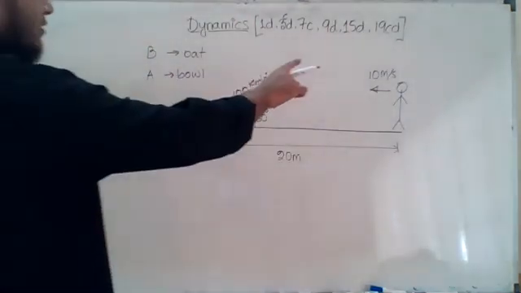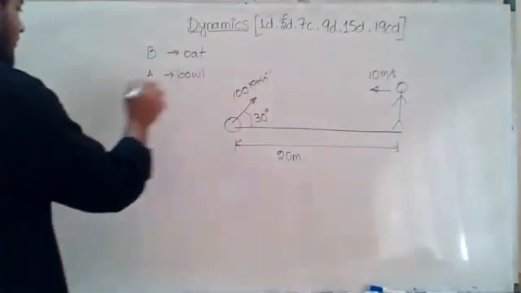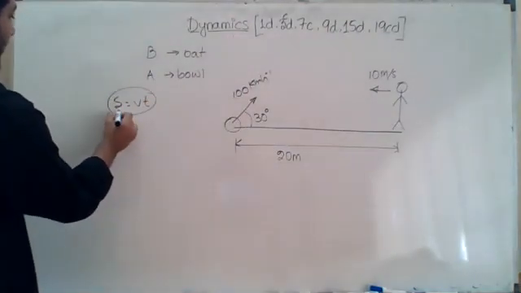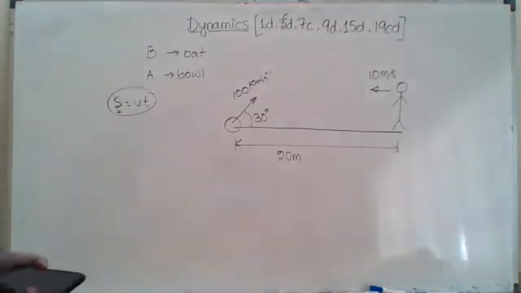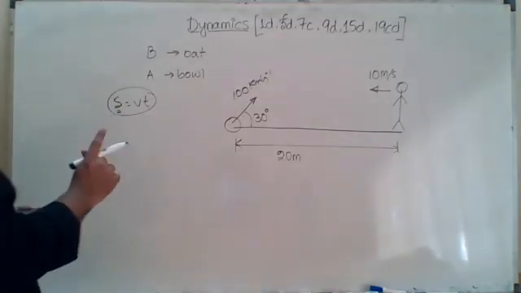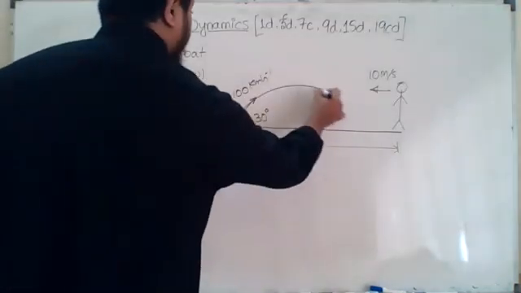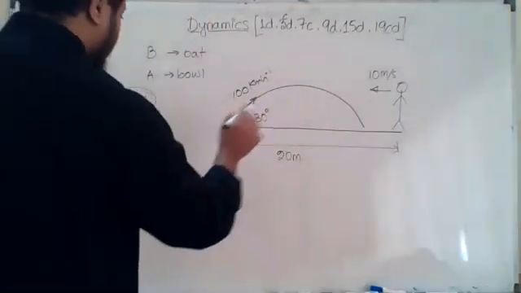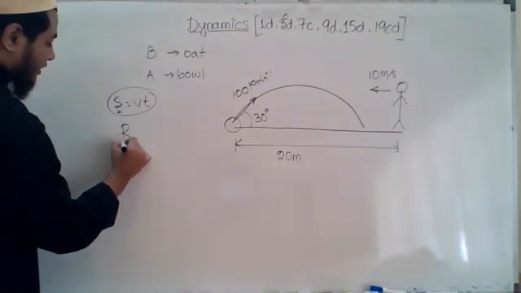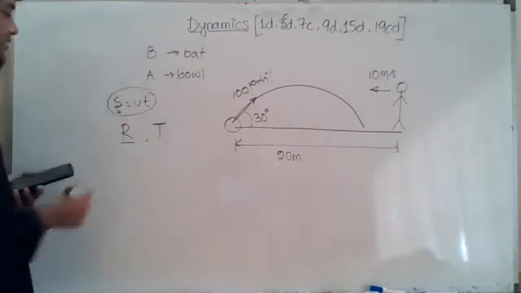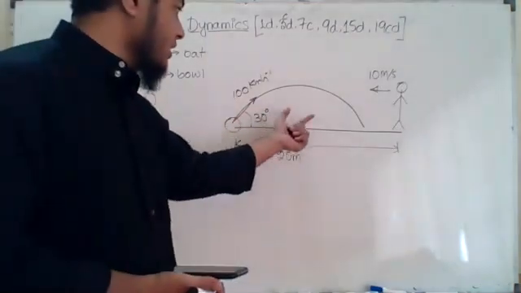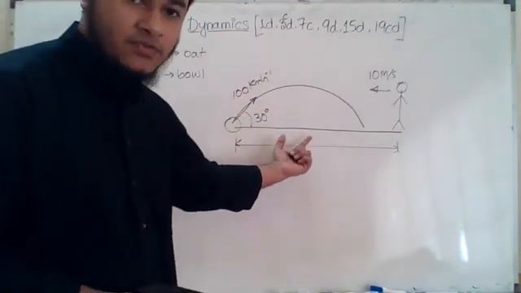This is constant velocity, so for the fielder we will be using s equal to vt to calculate the distance that he will be able to cover. But before that we need to calculate the horizontal range and the time of flight. Let us say the range has come 15 meter.